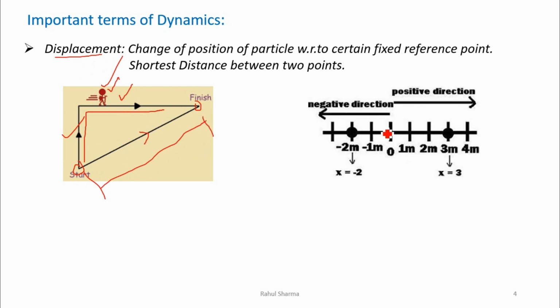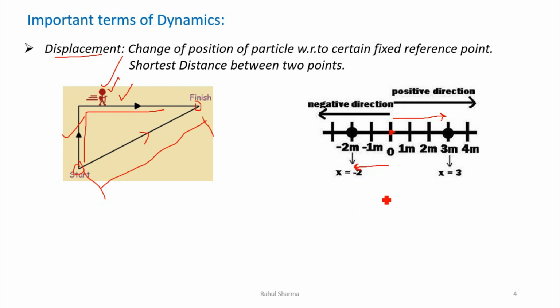Now in graphs we have to understand the concept of distance and displacement, because it is required in numericals. Let's say O is the point of start of motion. Now we can take an example. Let's say a person starts from O, or the 0 point, and moves 3 meters in the positive direction, and after that he moves 2 meters in the backward direction.